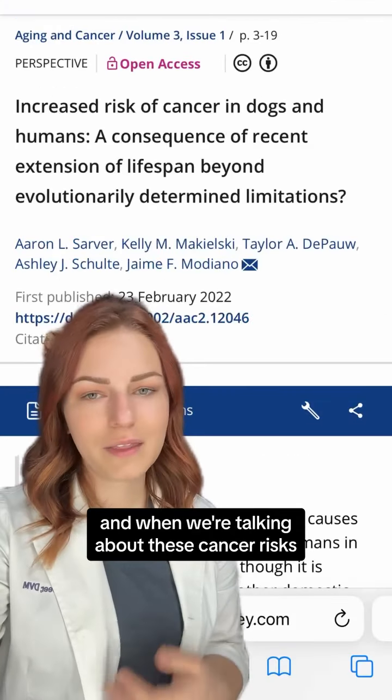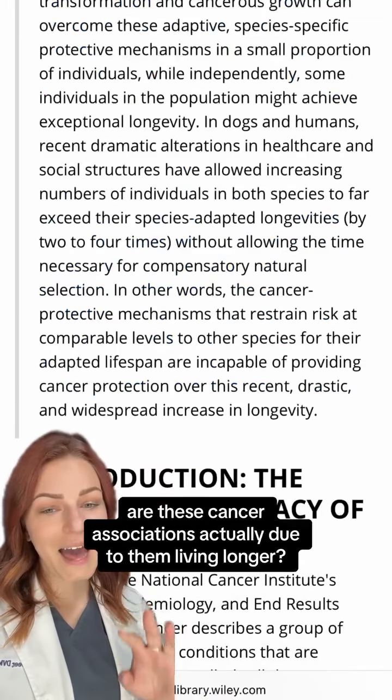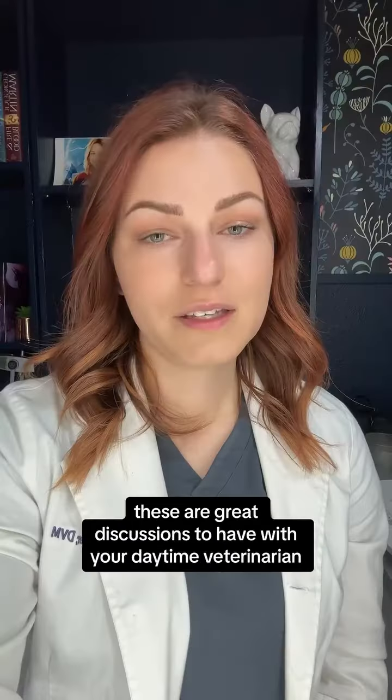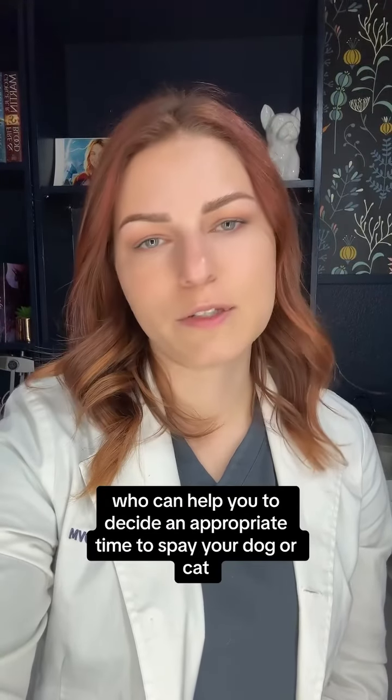And when we're talking about these cancer risks in these spayed versus unspayed animals, are these cancer associations actually due to them living longer? These are great discussions to have with your daytime veterinarian, who can help you to decide an appropriate time to spay your dog or cat.